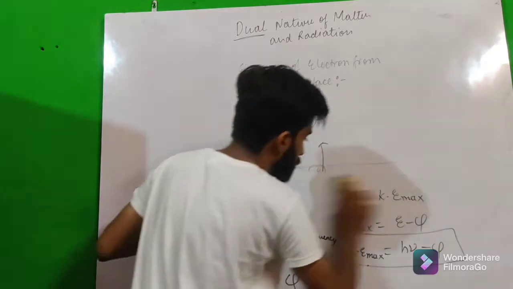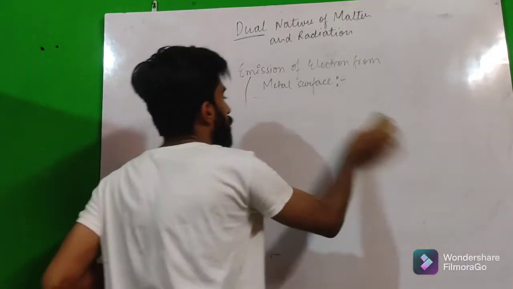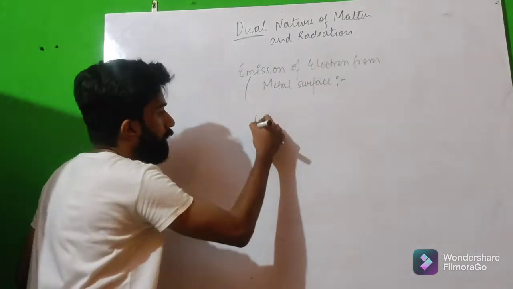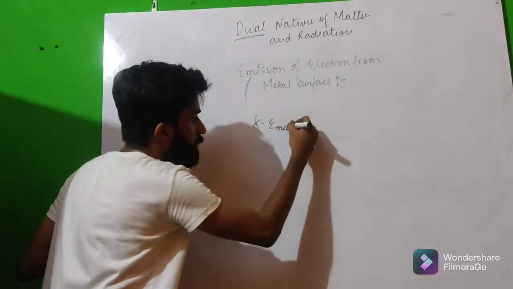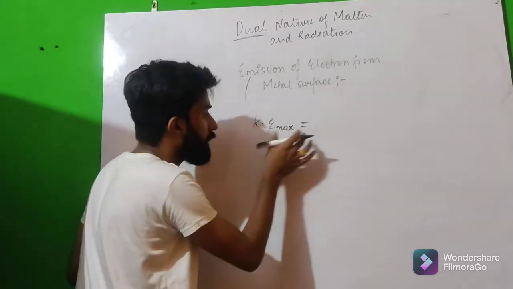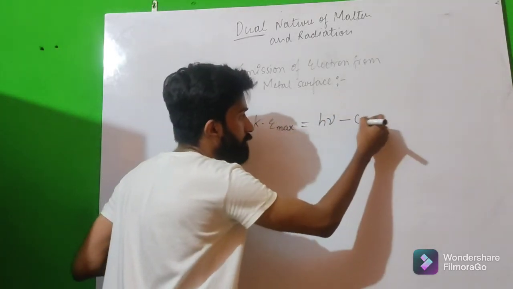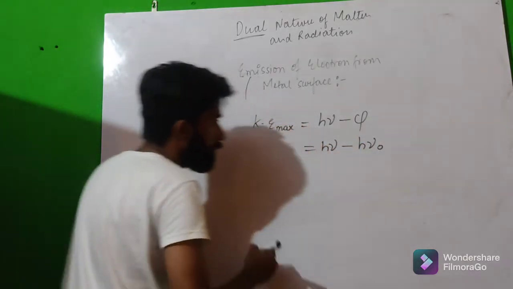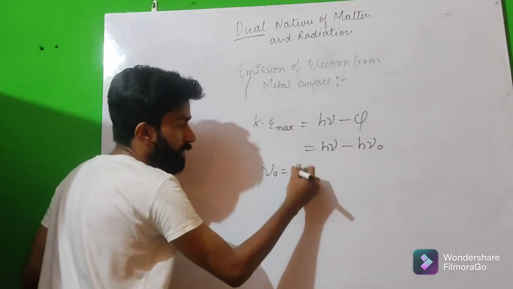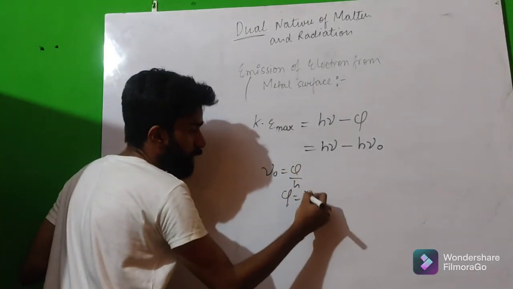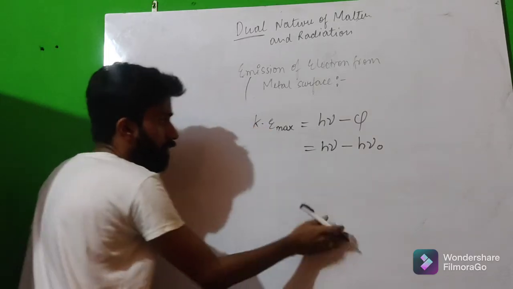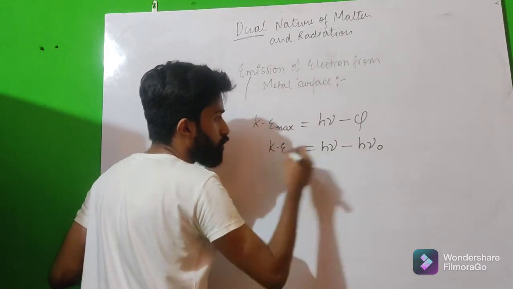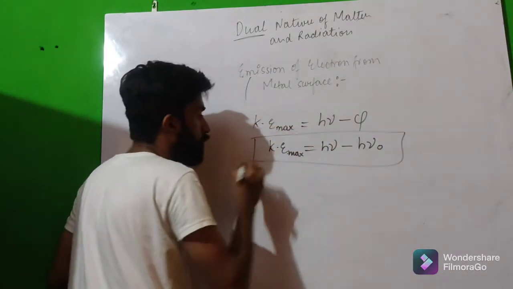If we put this in the equation that we have, h nu minus phi, in place of phi we can write h nu naught, because nu naught is equal to phi by h, then phi is equal to h nu naught. Okay, so kinetic energy maximum is equal to h nu minus h nu naught.